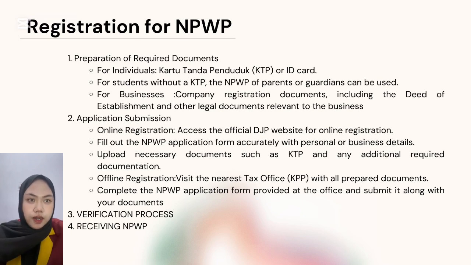And next, offline registration is: visit the nearest tax office or KPP with all prepared documents. And the last one is complete the NPWP application form provided at the office and submit it along with your documents. The third is verification process, and the last one is receiving NPWP.